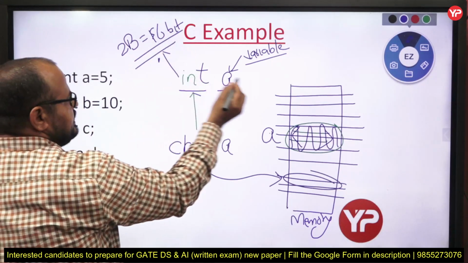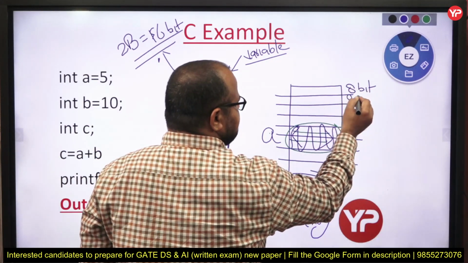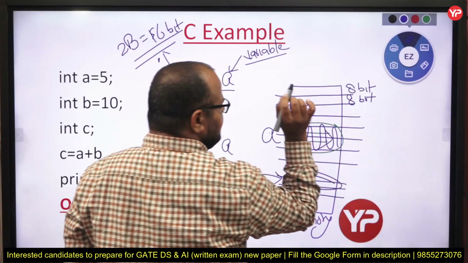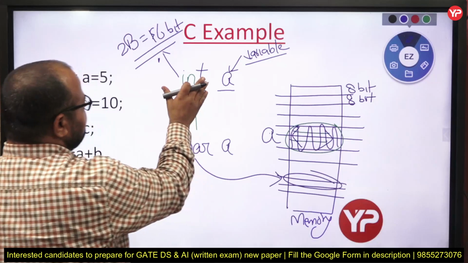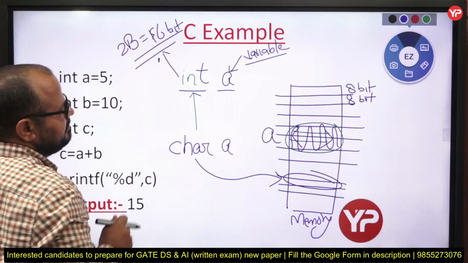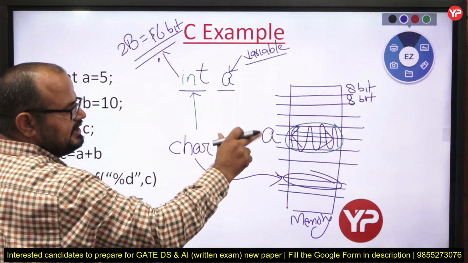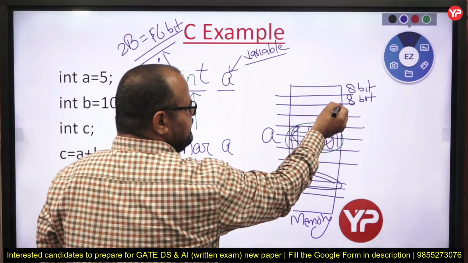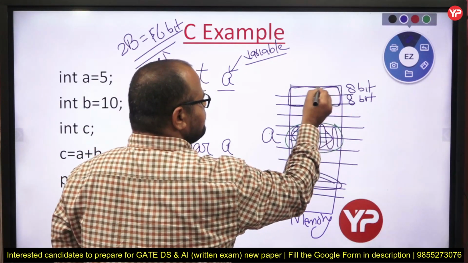And my dear student, each cell is 8 bit. In each cell we can store 8 bit information. So for int, suppose I am saying that whenever you say int, just provide me 2 byte or 16 bit consecutive memory. It means these two cells are provided to me.